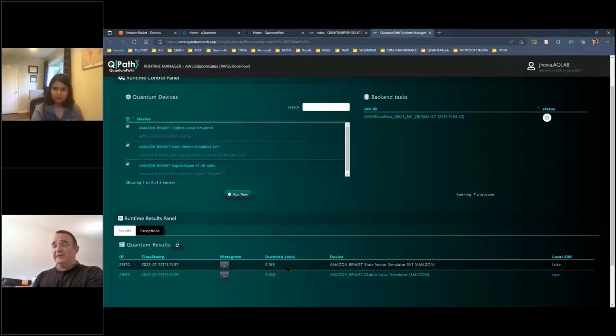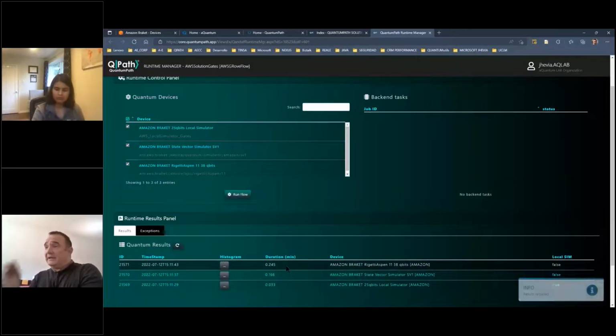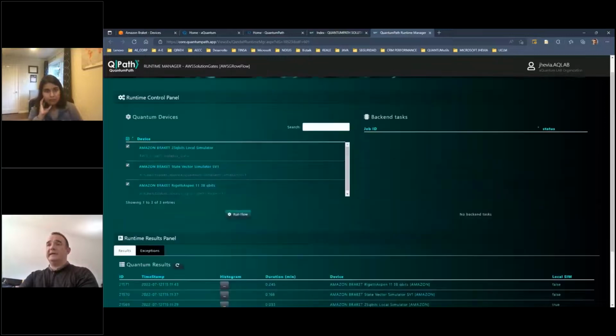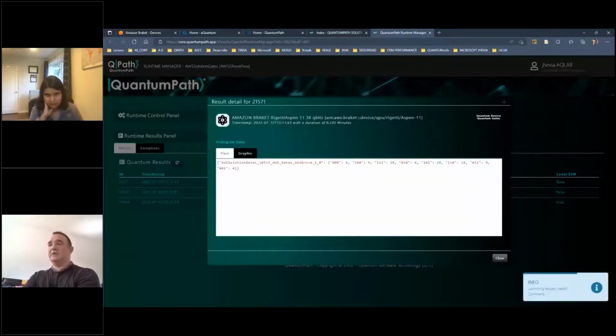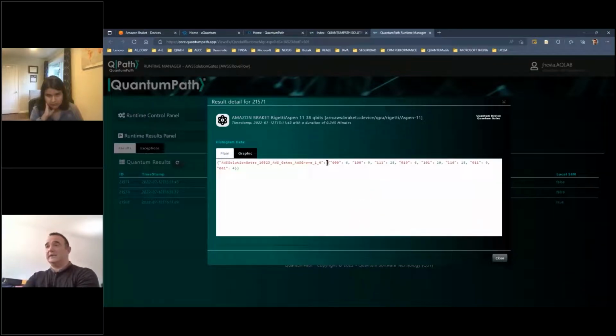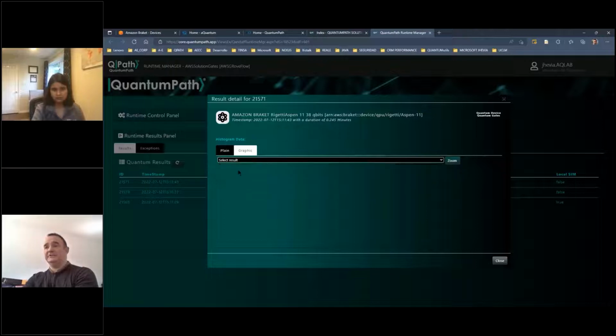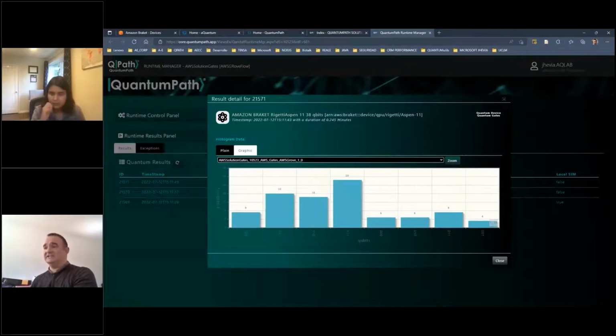In the case of the Rigetti one, of course, we can wait a few minutes, or it could go a lot faster like this moment, okay? Once we have the results of the quantum machines, Quantum Path provides you the histogram of the results. In this case, we can analyze them in a JSON format that is standard for every machine you select into the solution, as we could see in the graphic button, the possibility to show the visual representation. So in this case, we can show the results we are searching for.